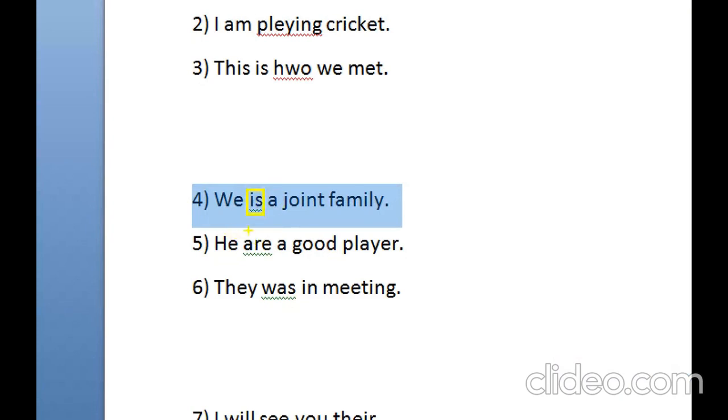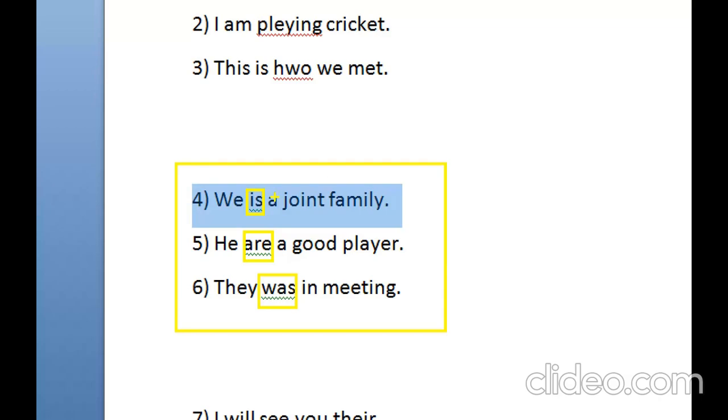He are a good player. Here you can see are should not be there. In this case it should be is. He is a good player. They was in a meeting. What should we write here instead of was? They were in a meeting. So all these errors are of grammar type, right? So these are the grammar errors.